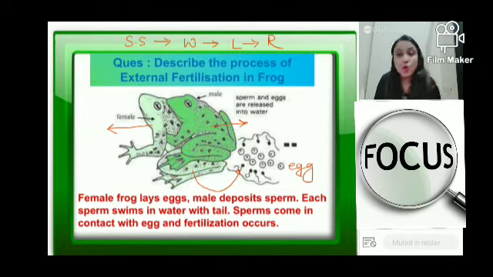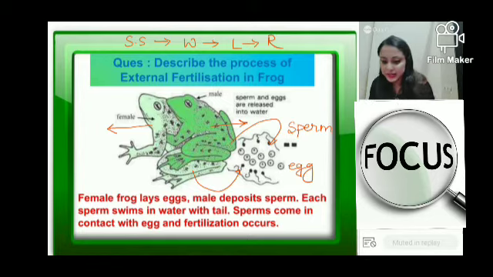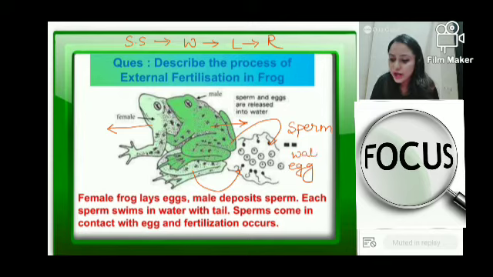Okay. उसके बाद the male frog will release the sperm. And because the sperms and the eggs both are in water, ये सब कुछ कहाँ पे हो रहा है बच्चों? Water में. And both are in water, so eggs are also not having shell. So these eggs will be very easily fertilized by the sperm.